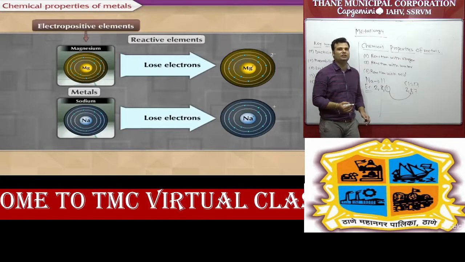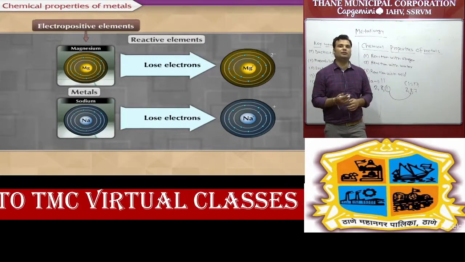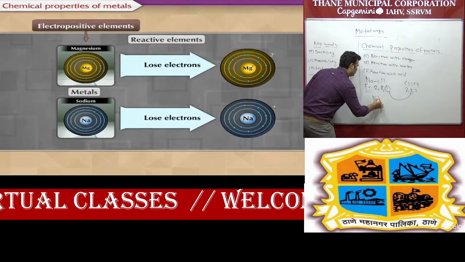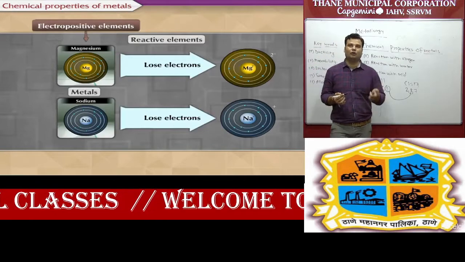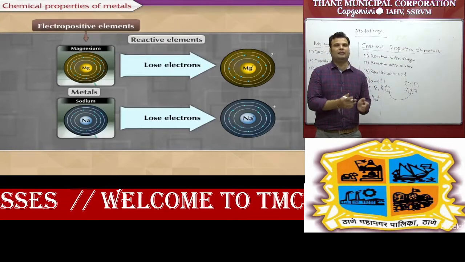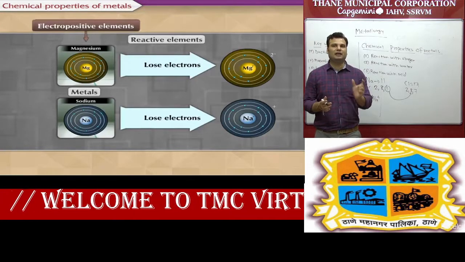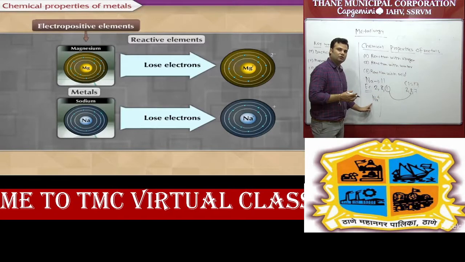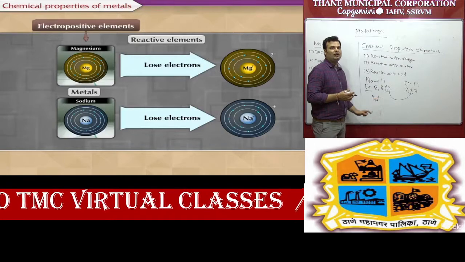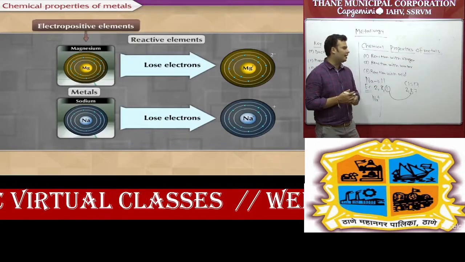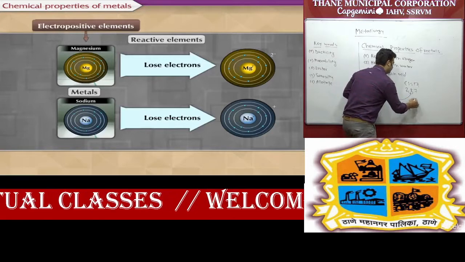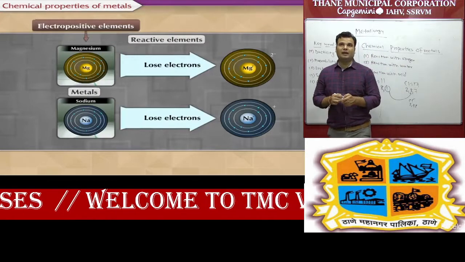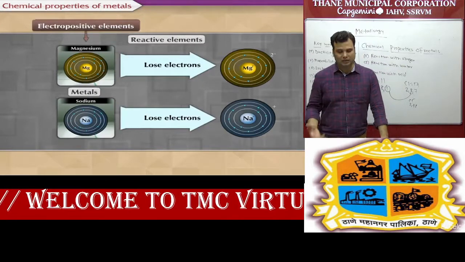So it becomes electropositive. Anything which donates electrons contains positive ions. Because they donate electrons, it is Na plus, and that's why you can see in the slide that whenever any element donates or loses electrons, it becomes electropositive. Why electropositive? Because they donate 1 electron. So sodium has 1 positive charge, known as a cation. Similarly, chlorine requires 1 electron, so it becomes Cl minus. This one is known as electronegative. So metals always donate electrons, always lose electrons.